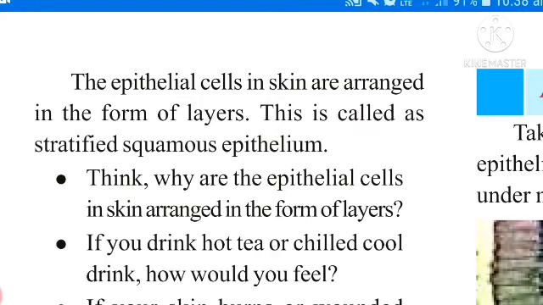Shall we go to the second one? Yes. Coming to the second type of tissue, that is connective tissue. What is the definition of connective tissue? Listen to the term connective. Observe the term connective tissue. Connective means which connects one and another tissue. This tissue helps in connecting one and another tissue. See, what is the definition of connective tissue?